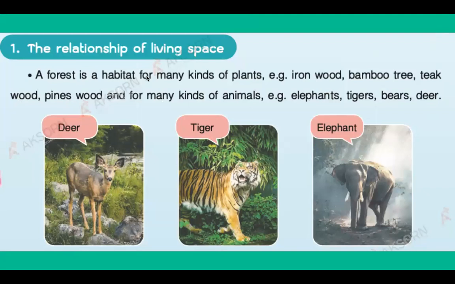Okay, the relationship of living space. Repeat after me. The relationship of living space. A forest is a habitat for many kinds of plants. Repeat after me. A forest is a habitat for many kinds of plants.